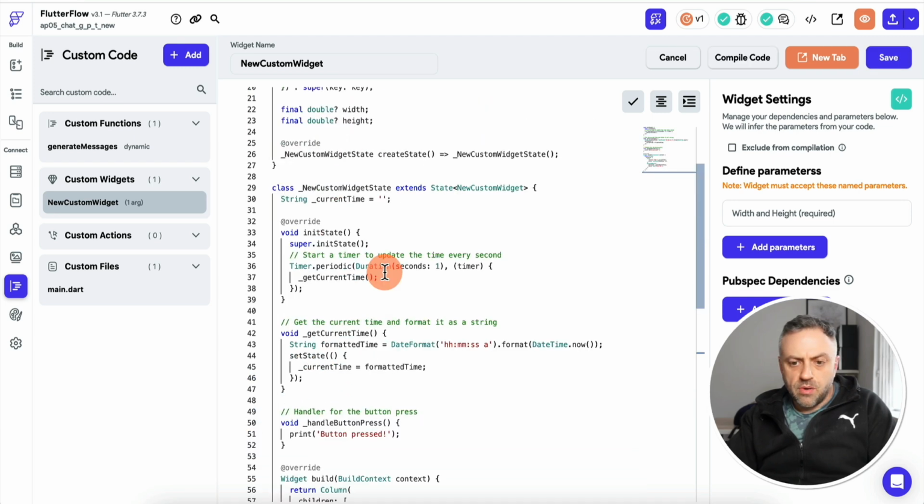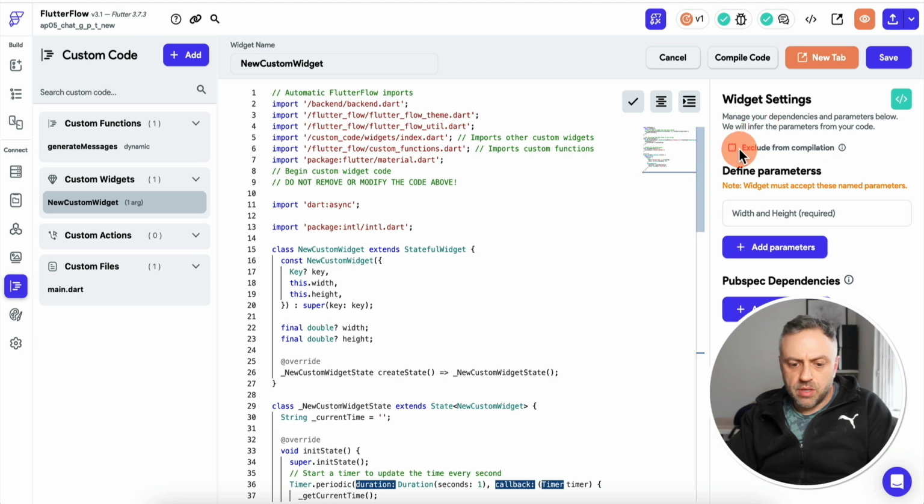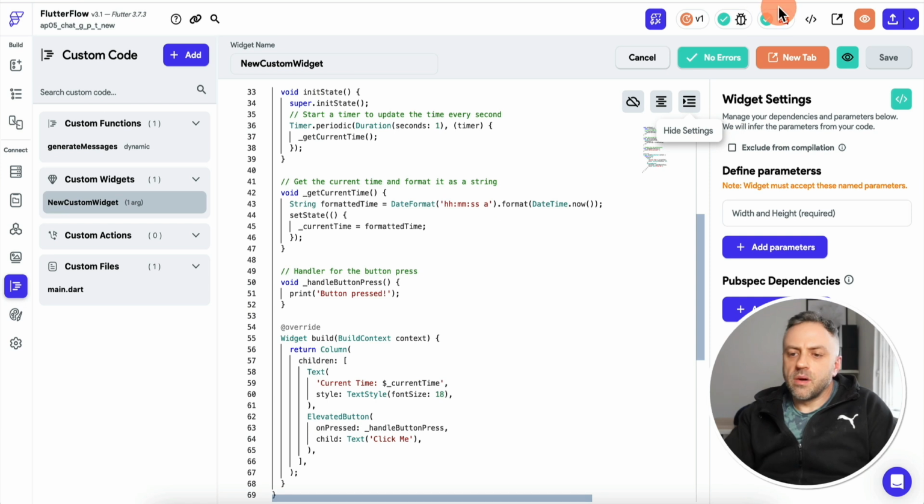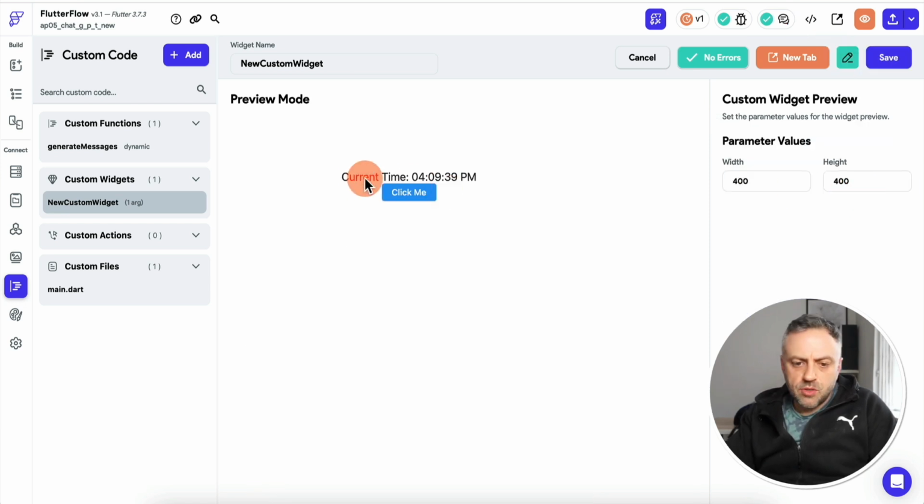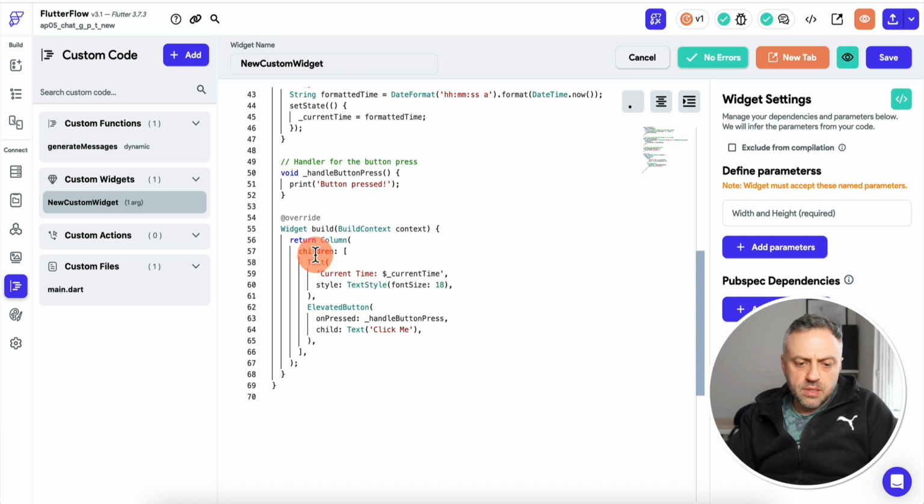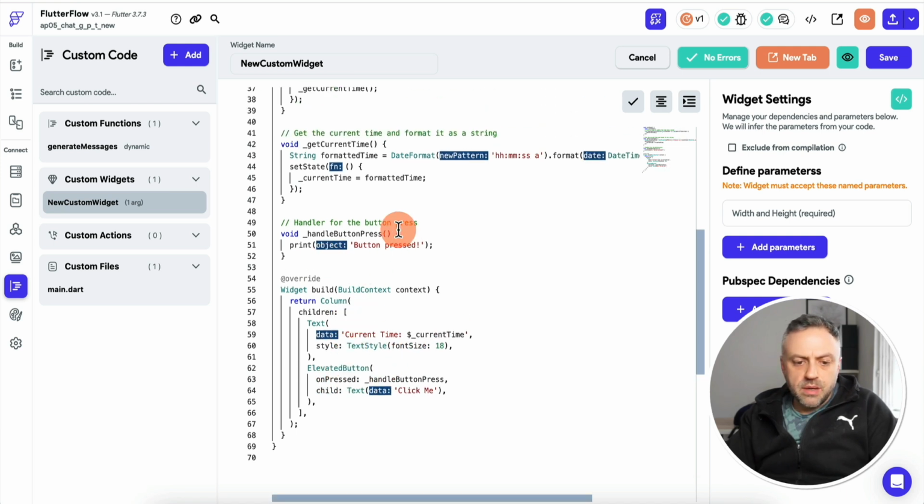If you do that, we now have this new widget here, right? So we can hit save. Okay, it looks good. There's no errors, at least not yet. We can hit compile. All right, now we can preview this, make it a little bit bigger. Okay, so now it says current time and it has a button right here that you can click. And if we edit this again, you can see that what it essentially did is it created a column, and the first element is the child, which is the time, and then we have the elevated button, and when this button is pressed, you have this result here. So obviously you can make it more complicated. You can add functionality by simply feeding your prompts to ChatGPT.